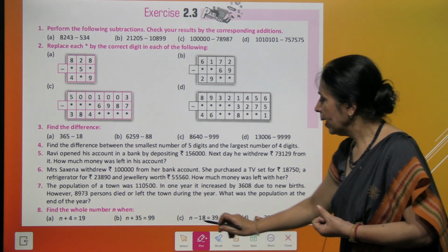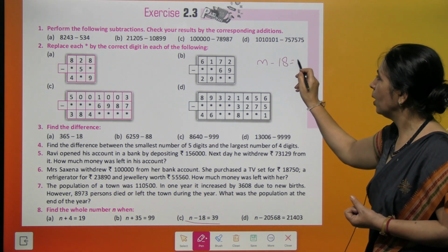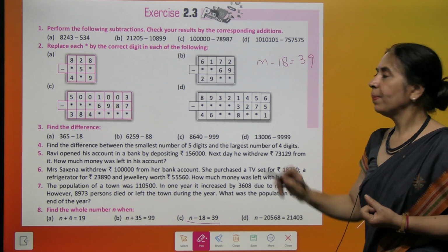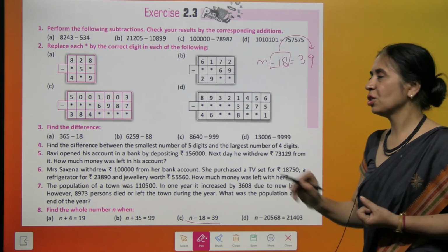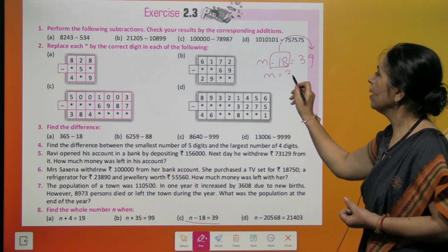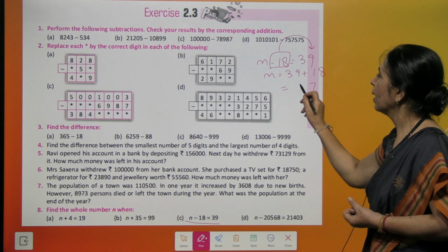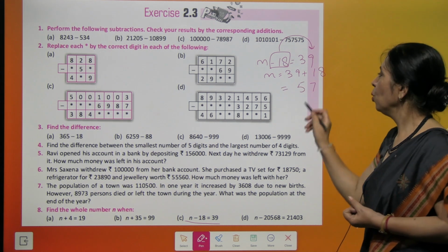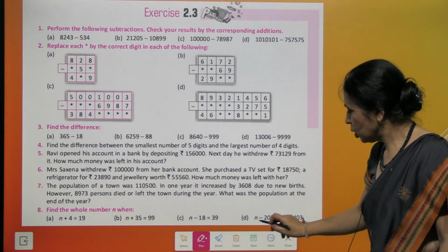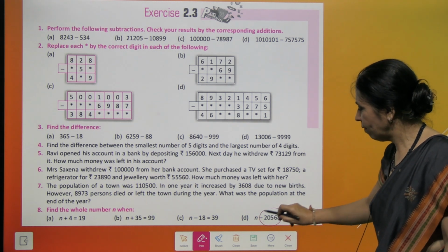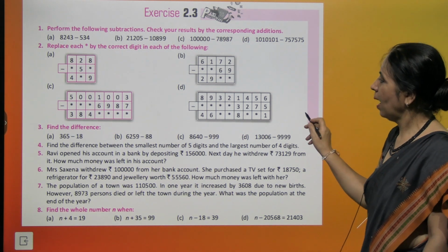एक और क्वेश्चन ट्राई करते हैं, ये वाला। n minus 18 is equal to 39। अब यहाँ -18 है जिसको हम इक्वालिटी के राइट साइड में लेके जाएंगे तो n की वैल्यू हो जाएगी 39 plus 18, right? And this becomes 57. So n becomes 57. That's your answer. Okay? And this way you can try the next question also. ये वैल्यू इधर जाकर ये दोनों numbers add हो जाएंगे and you will get the answer.